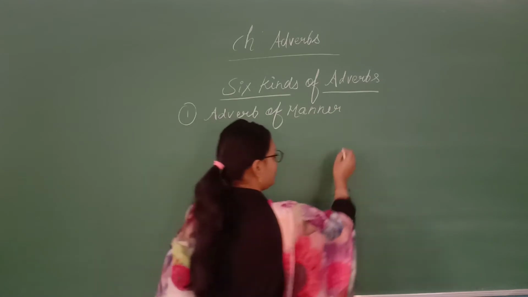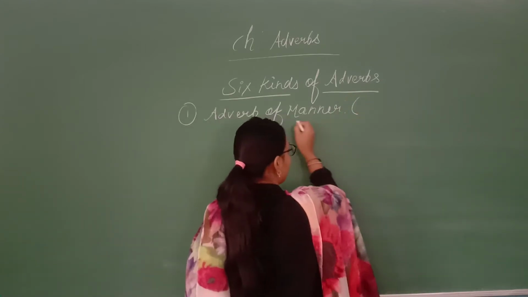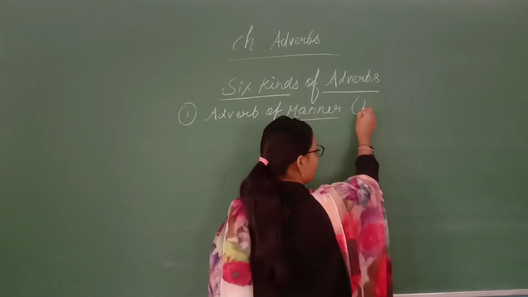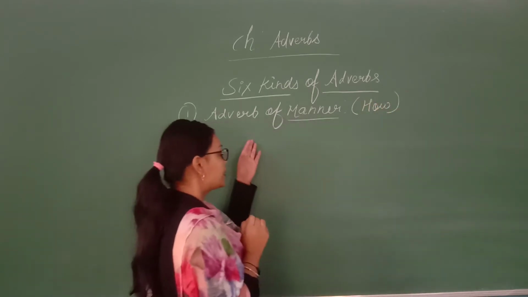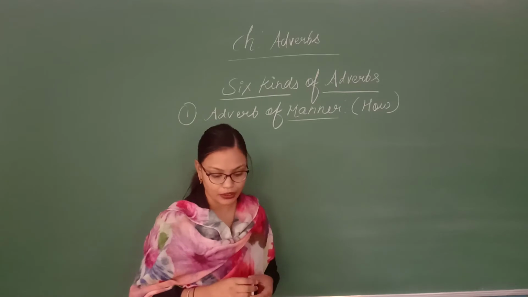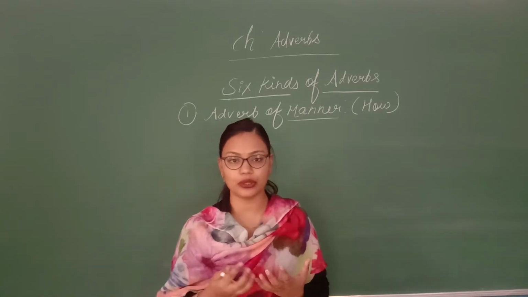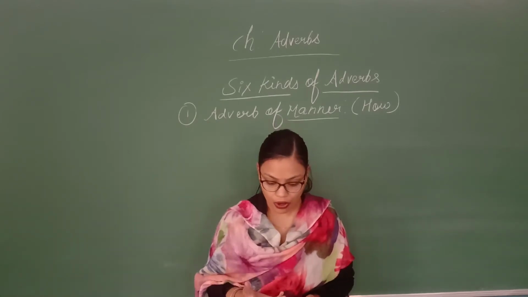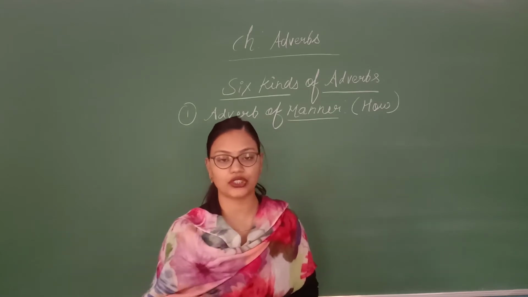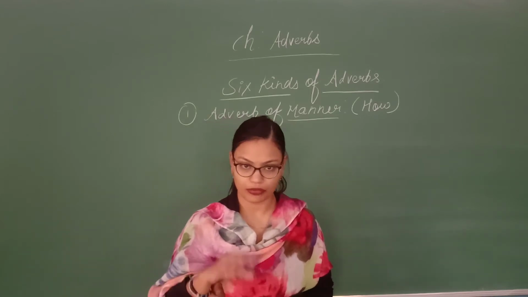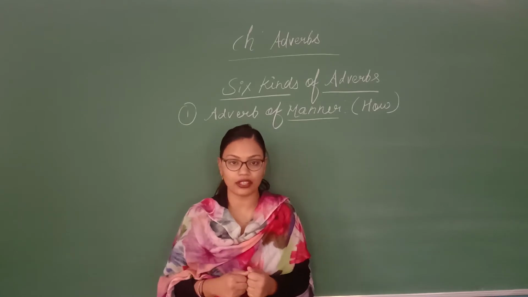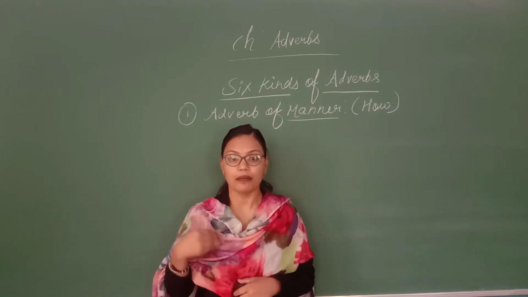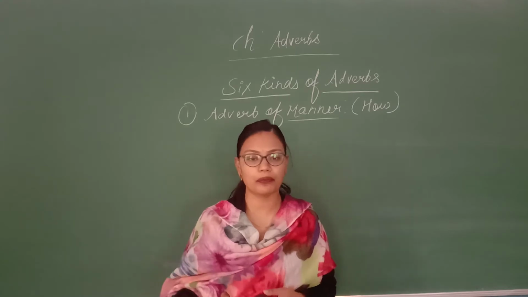When I am saying manner, you will start questioning how. The adverb of manner tells you how or in what manner the action is being performed. If any work is there, we need to learn how that action is being performed by the noun or pronoun.